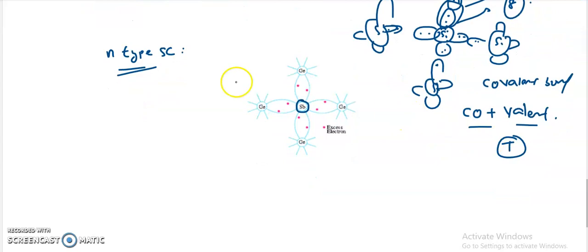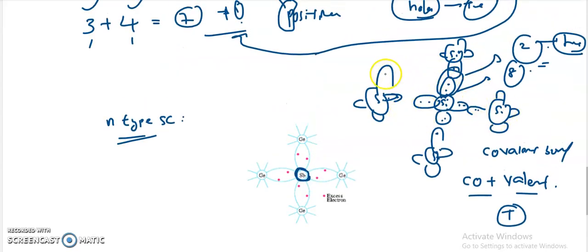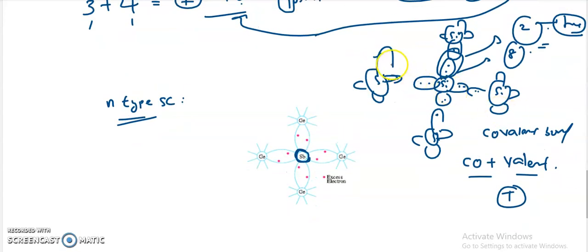And coming back to our topic, the N-type semiconductor: this is the atomic structure of the pure silicon, or the intrinsic semiconductor. In this pure or intrinsic semiconductor, if I dope either trivalent or pentavalent impurities, then the central atom will not be silicon. The central atom becomes the trivalent or pentavalent impurity, whatever I doped. So in the N-type semiconductor, I am doping the pentavalent impurity, that is antimony. Here the central atom is the antimony, and all the neighboring atoms are the semiconductor atoms.